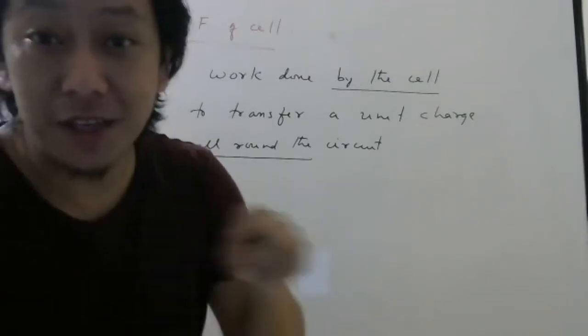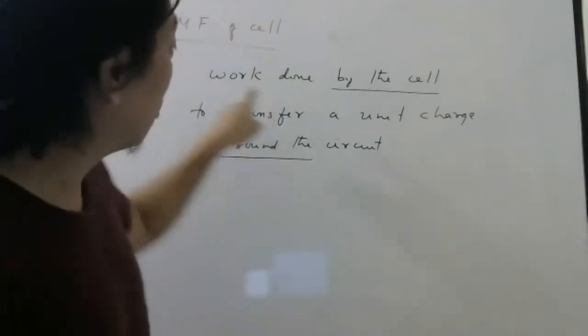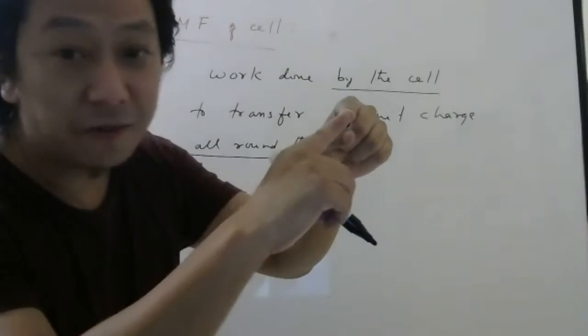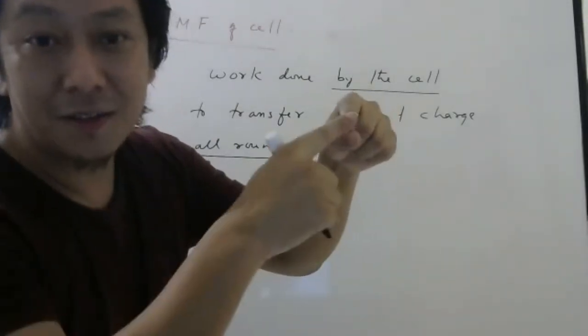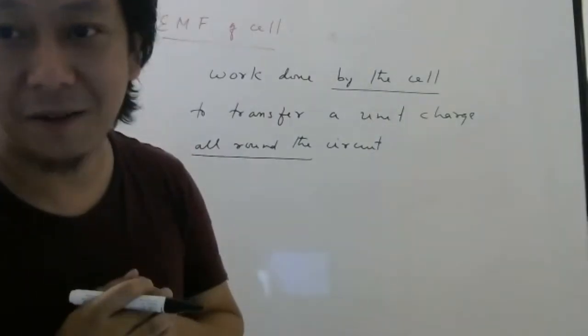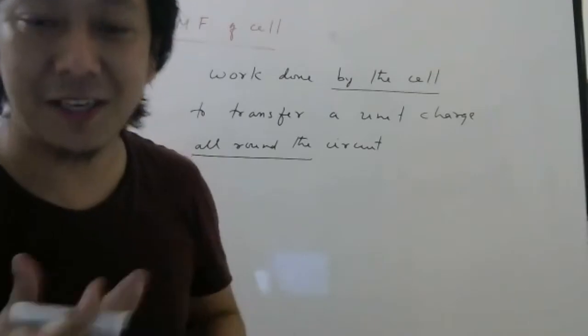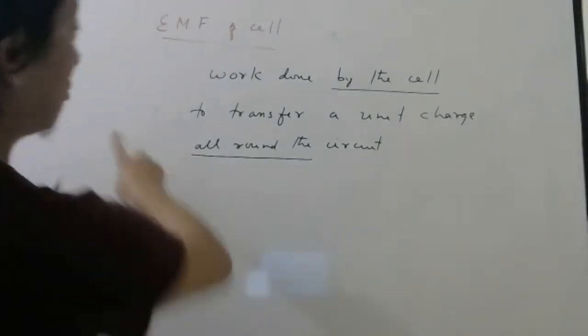So total work done in closed path should be zero. All round means you have to start from one point of the circuit, come back to that point. So that work done should be zero, I used to think. So that chemical force, nobody told me. Only after I studied little bit more in detail, then I realized. Okay. So write down the definition.